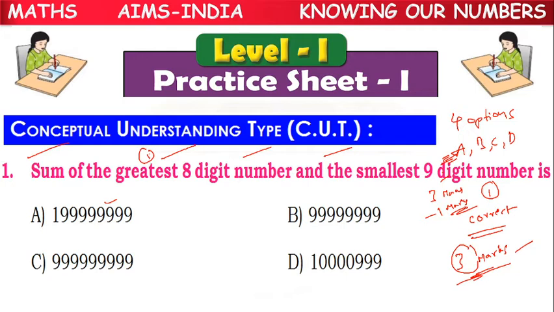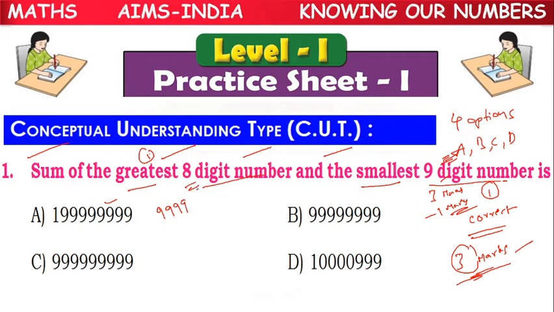So what is the question here, children? Find the sum of the greatest 8-digit number and the smallest 9-digit number. What is the greatest 8-digit number? All 9s we have to keep.